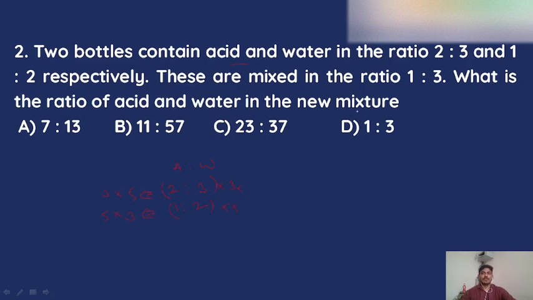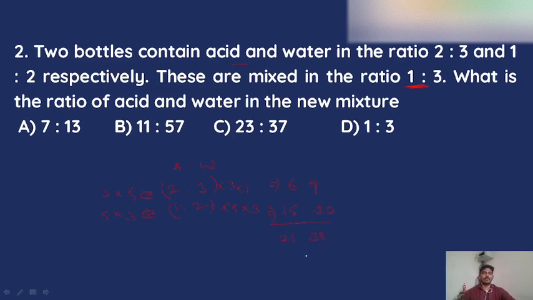Next, in what ratio are they asked to be mixed? They are mixed in the ratio of 1 is to 3. That means take one part from container A and three parts from container B. After mixing, the quantities are 3 into 2 which is 6, and 3 into 3 which is 9, and 5 into 1 is 5, so this will be 15. If I add the things here, it will be 21 is to 39.